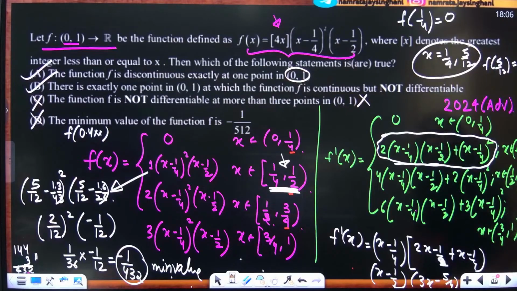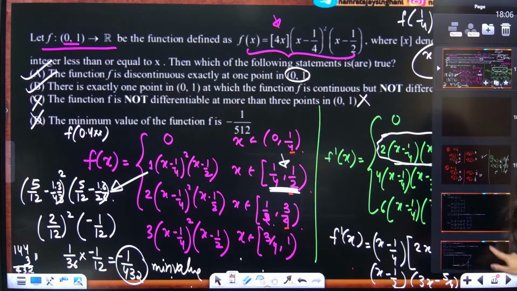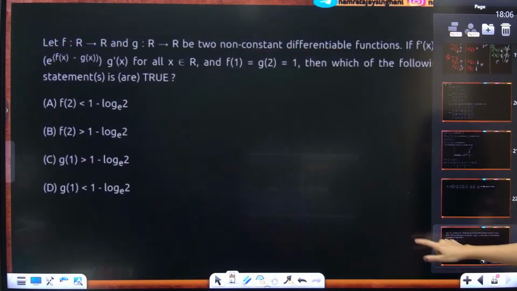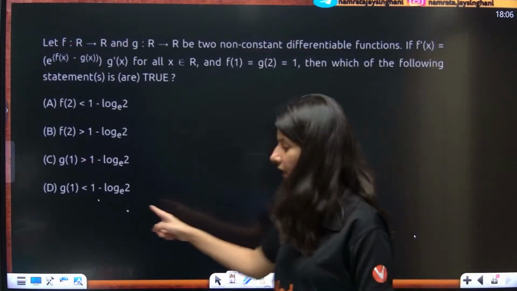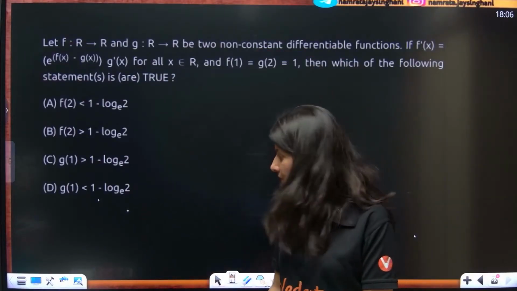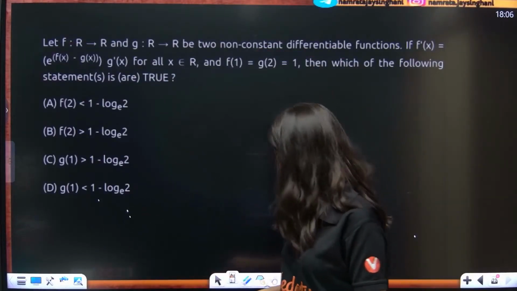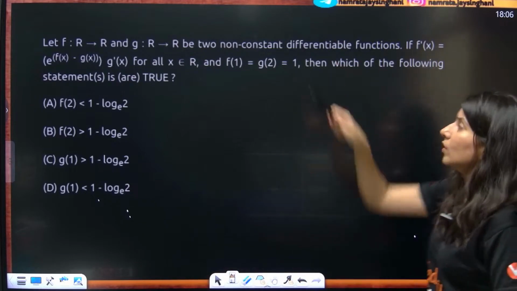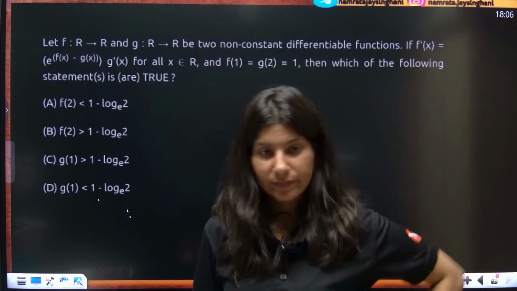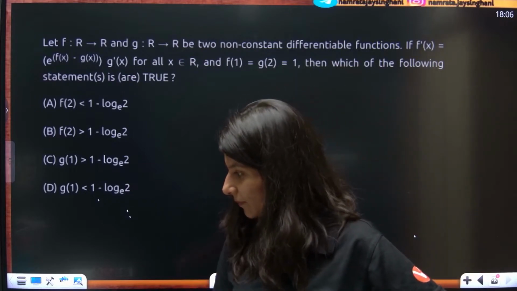Arey, what is happening? Is there any mosquito on the board? Huh? Okay, yes, there is a mosquito. Can you see the mosquito? Writing on the board. Writing on my board.